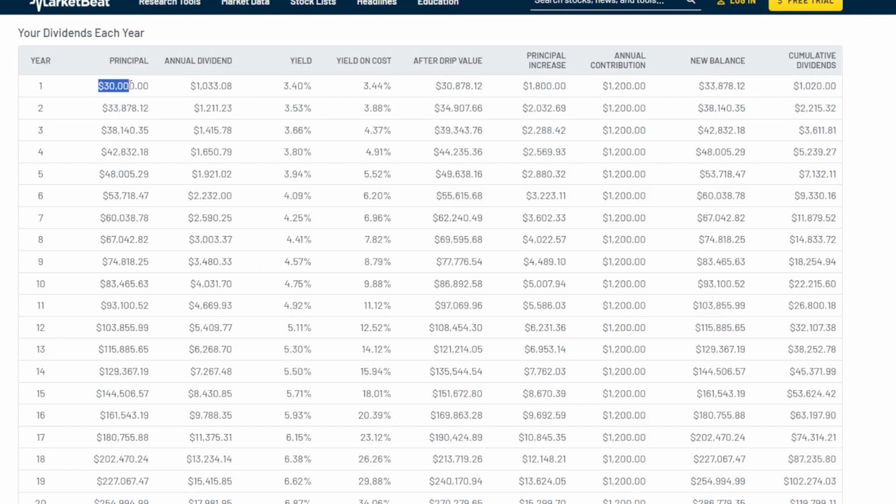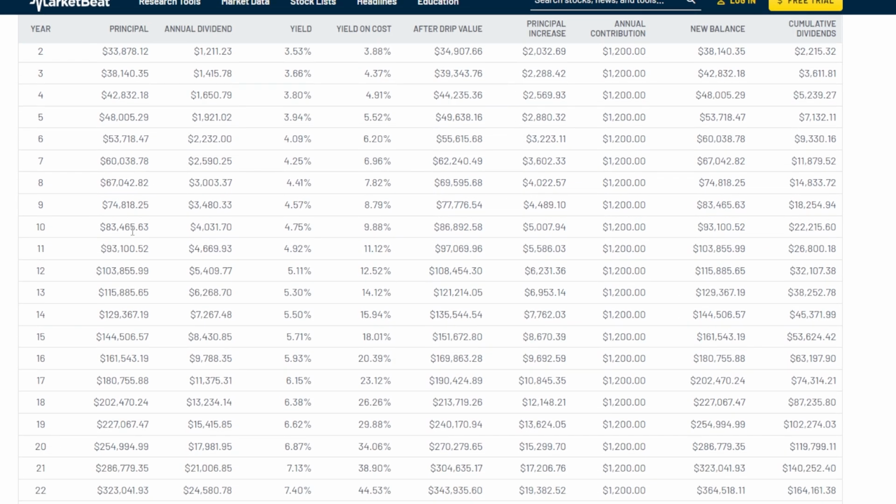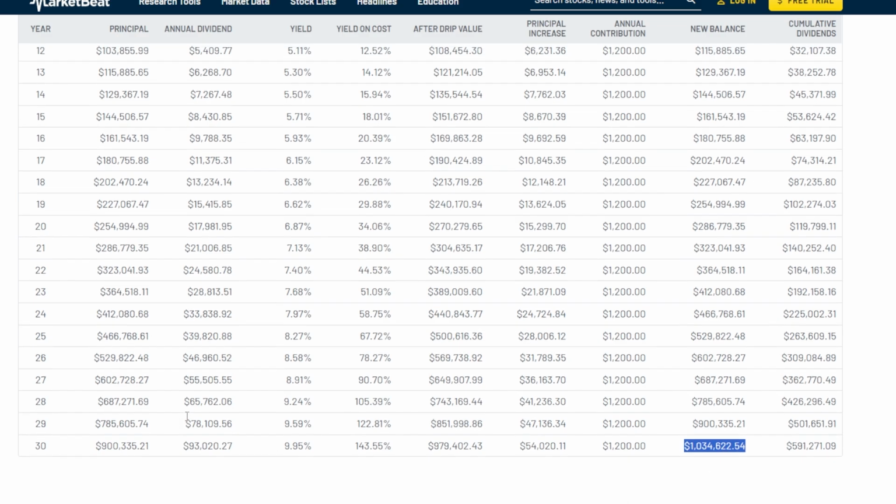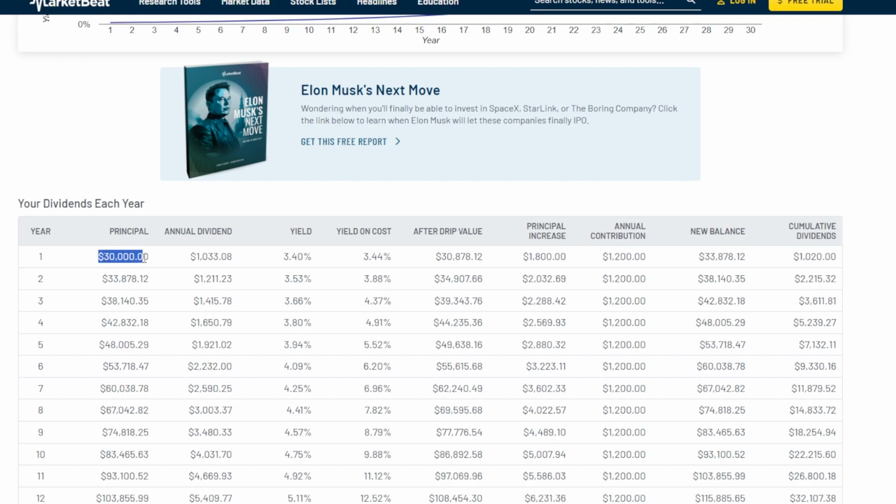So obviously that $30,000 initial principal is going to take quite a bit more time to reach the $100,000 mark, 12 years to be exact, based off these numbers, but still just to prove the power of compound interest is real. After 30 years, we're talking an ending balance of $1,034,000, which is incredible considering this portfolio started with just $30,000 and continued with $1,200 per year.